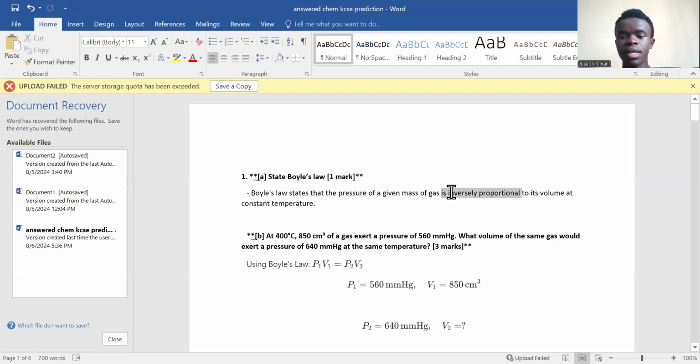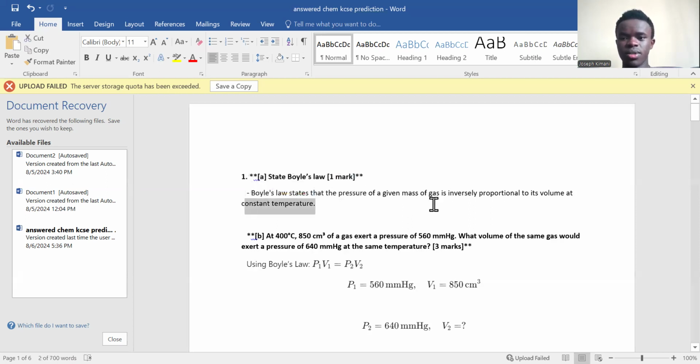But this can only happen at constant temperature. Why? Assume you are applying pressure, and the volume will be decreasing as well. That's obvious. When you increase pressure, the volume will be decreasing. But if you decide to change the conditions of temperature, let's say as you are compressing it and the volume is decreasing, you decide to heat the balloon, what will happen? Remember, when you heat air, it will expand. So instead of you seeing the volume decreasing, it will be somehow increasing. That's why you have to keep the temperature constant.